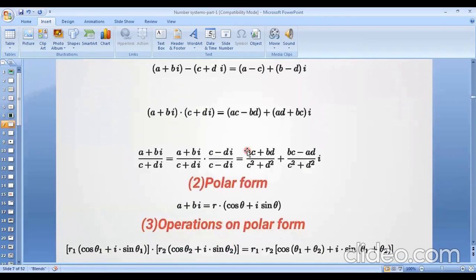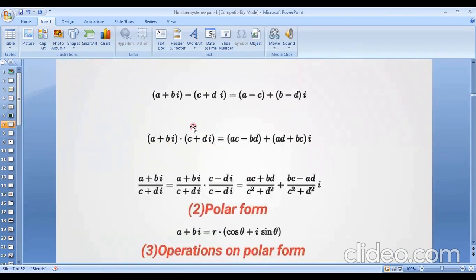So if we take multiplication of any two complex numbers, it will give another complex number. That means ac. Here i square equals minus 1. This is why in bd, bi and di, bd i square, i square equals minus 1, so the i square is cancelled from bd. So ac minus bd is the real part and ad plus bc is the imaginary part. So it is also another complex number.